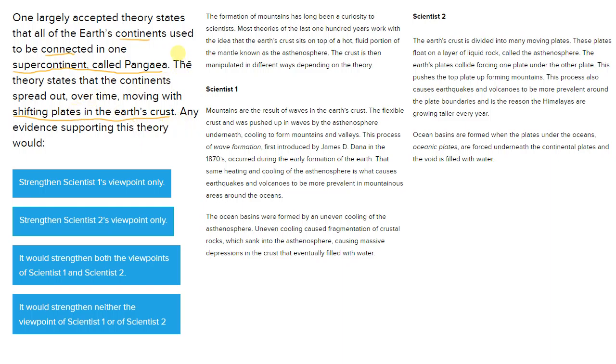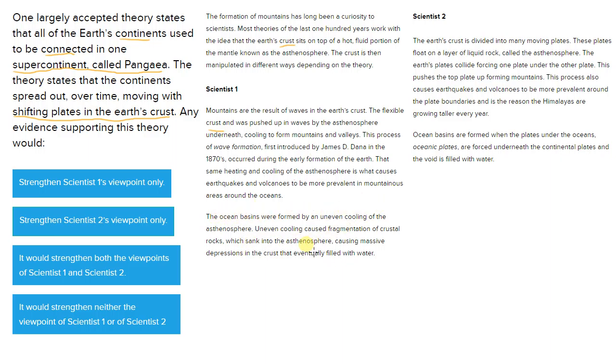So the keywords we're going to be looking at are continents, connected, plates, shifting plates. So any evidence supporting that there are shifting plates underneath the continents. So we're looking at each of scientist 1's and scientist 2's perspectives to see if anything resonates there. As we're scanning through, we do see it talking about the crust, just in the introduction here. And in here, scientist 1 talks about a flexible crust, nothing about plates.